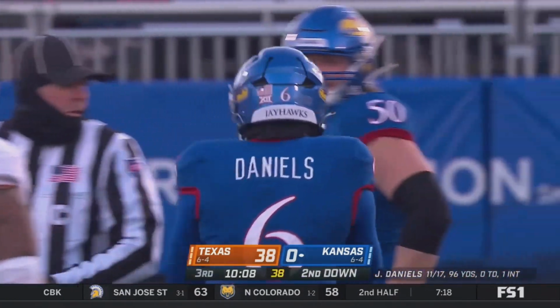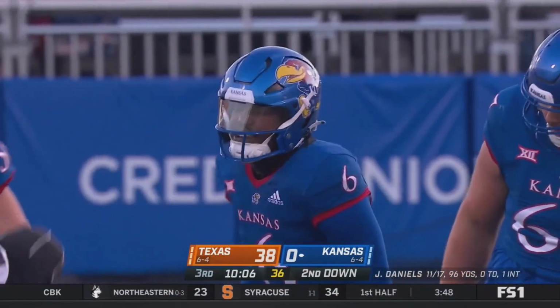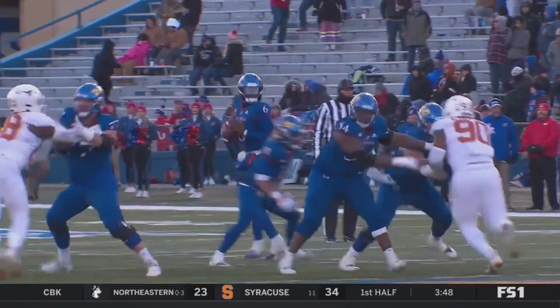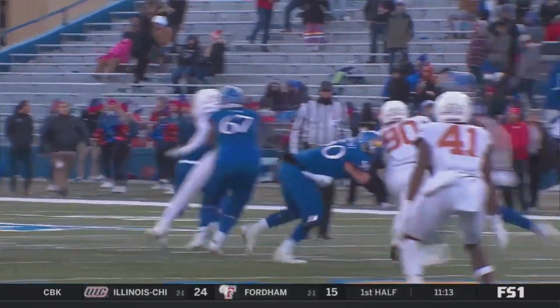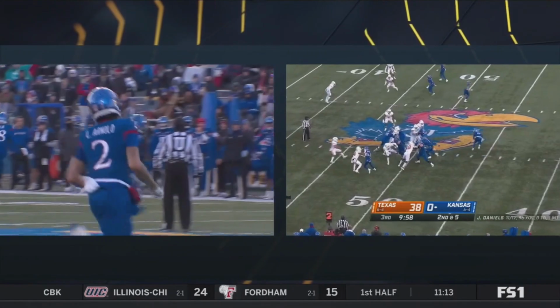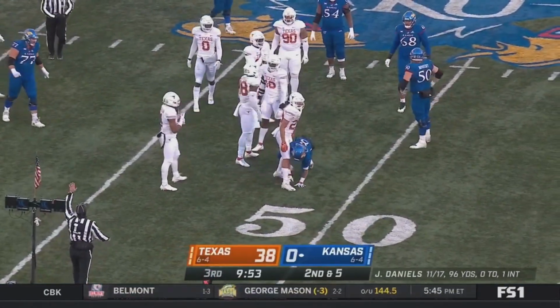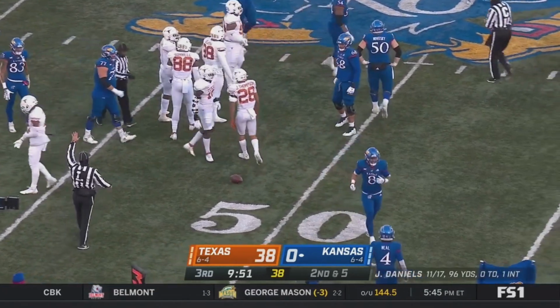Yeah, he just looks a little, exactly what you said. Very natural to protect yourself. Right there, just a 3-man rush, and they get pressure. Not good for that Kansas O-line. Ty Thomas in there, 2nd and short. And Thomas spun down. Jaron Thompson gets to him after he picks up 3.